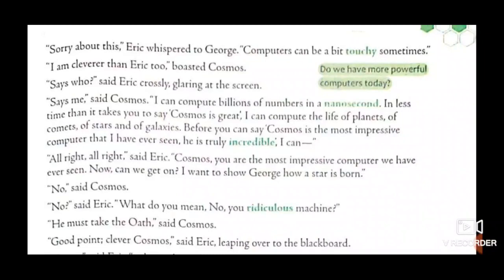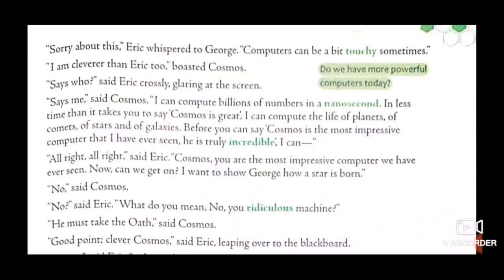I can compute the life of planets, of comets, of stars, and of galaxies." He challenges that he can compute billions of numbers in just a moment. Nanosecond means a very short moment, the 1000 millionth part of a second.